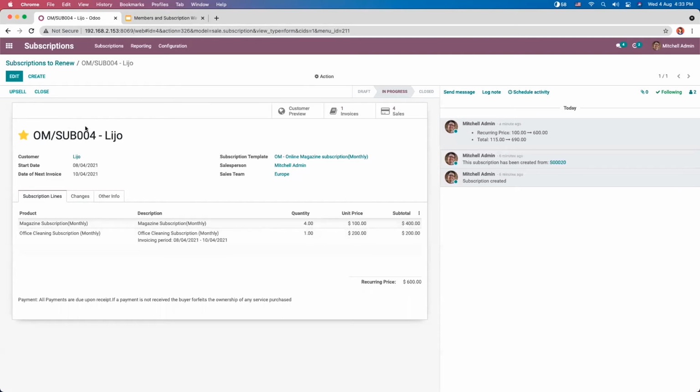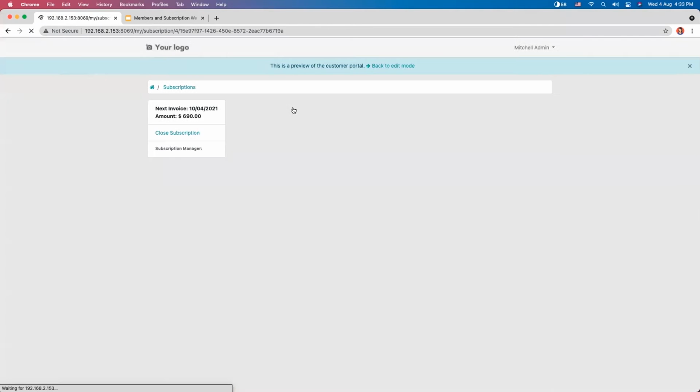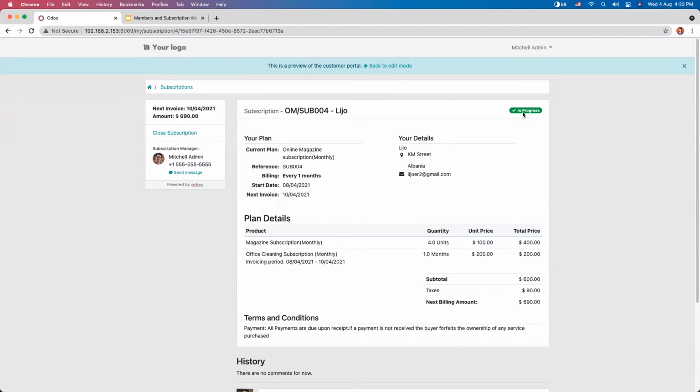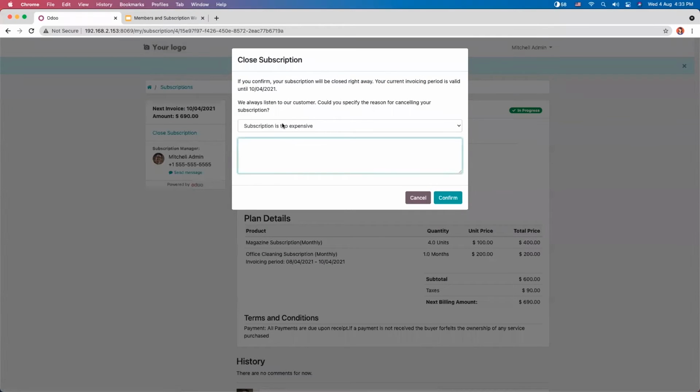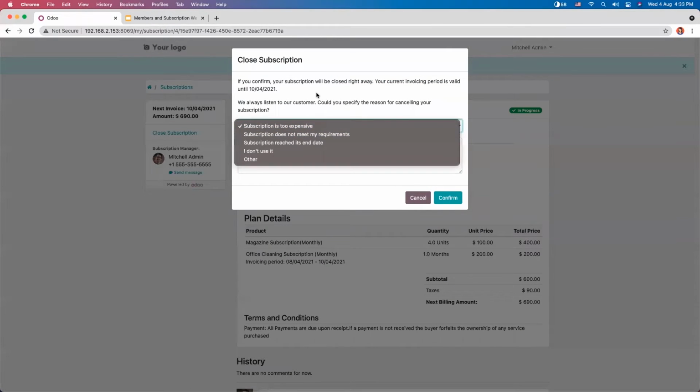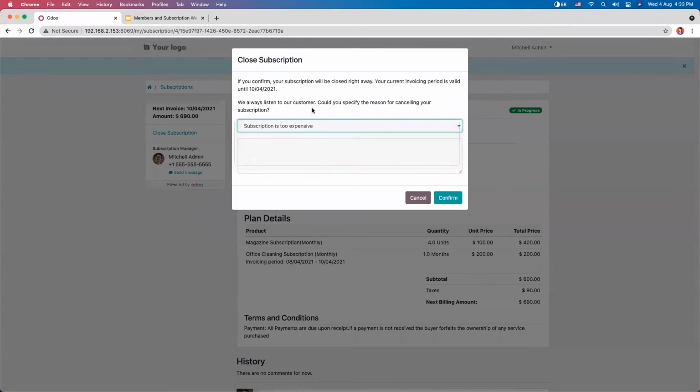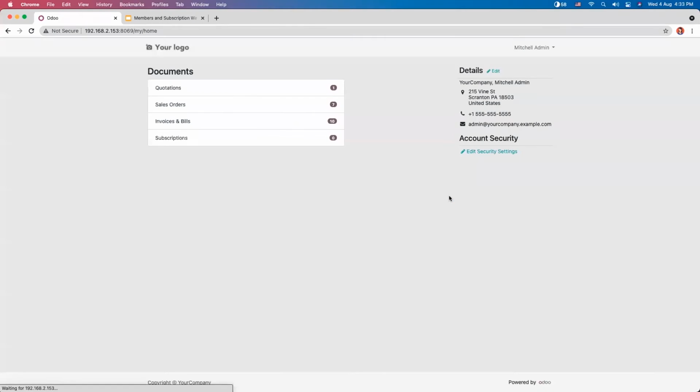Now, if the customer wants to close a subscription, you can see here the close option. This can also be viewed from customer preview. So here customers can choose a reason for closing the subscription. It's too expensive, and by adding more details, they can confirm it.